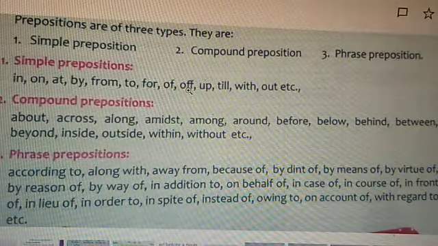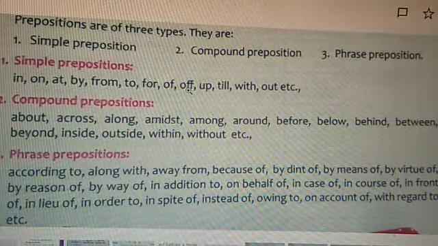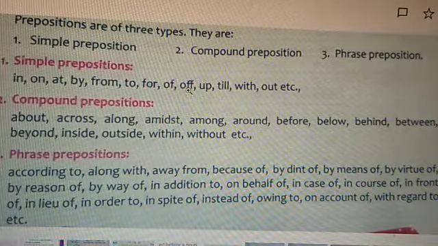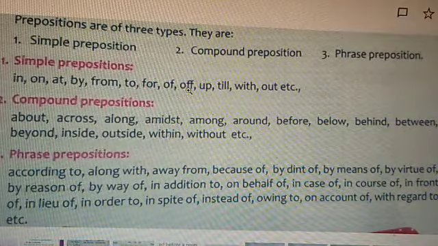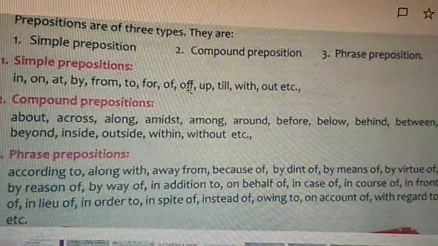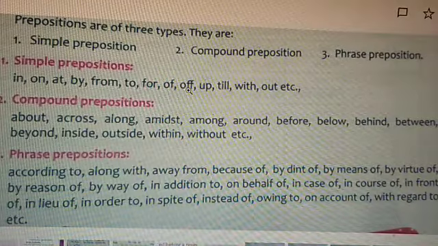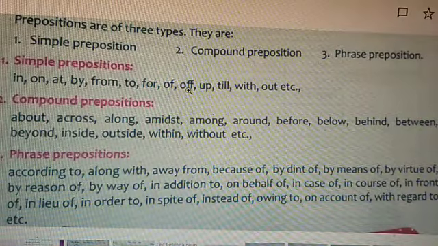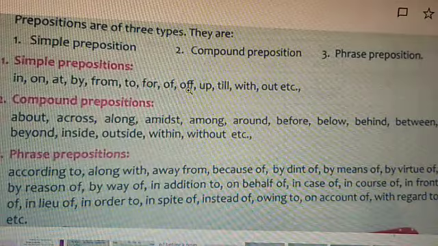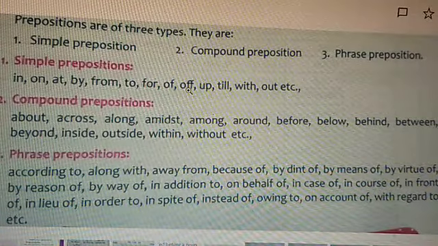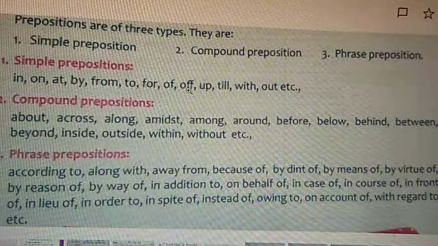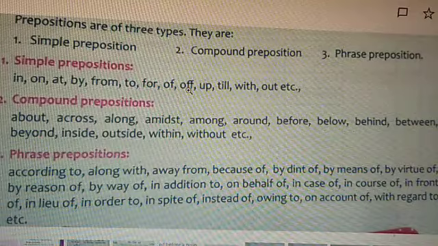Second, compound prepositions: about, across, along, amidst, among, around, before, below, behind, between, beyond, inside, outside, within, without, etc. You see, they have more than one syllable.